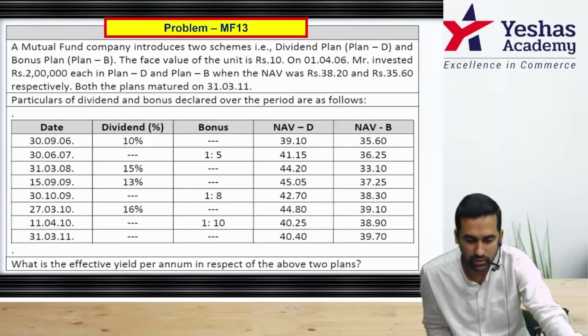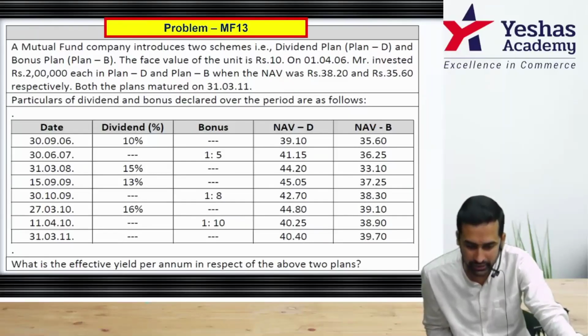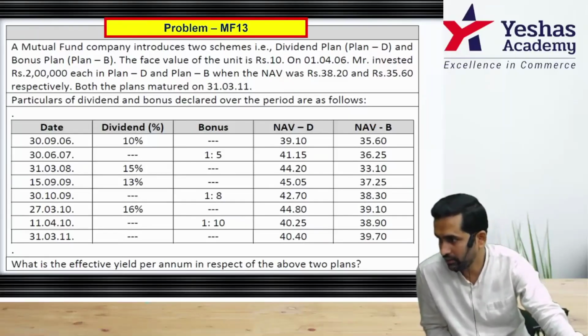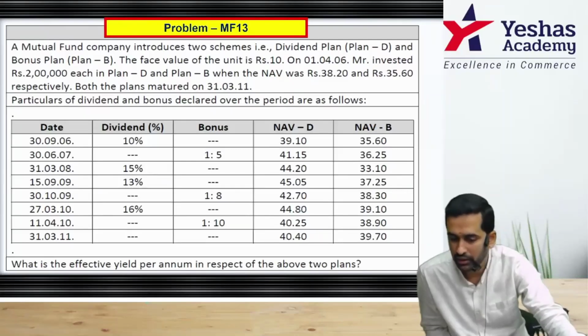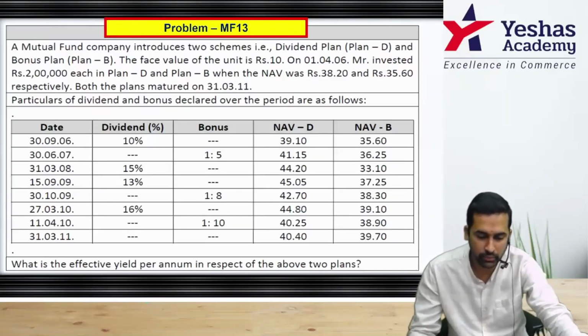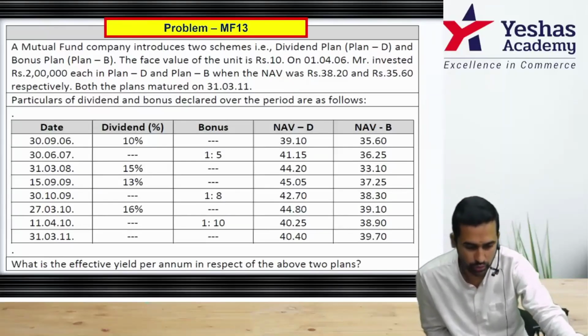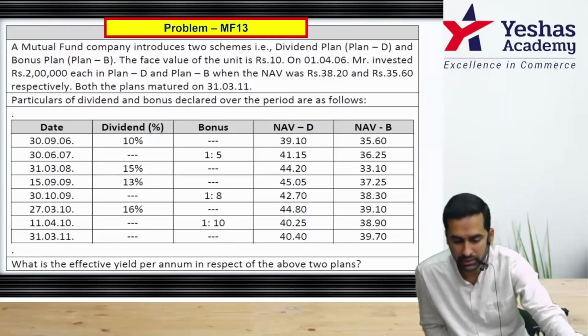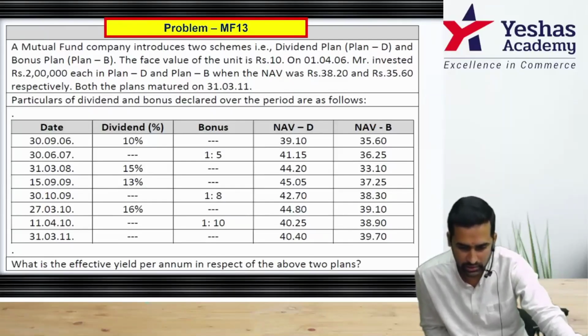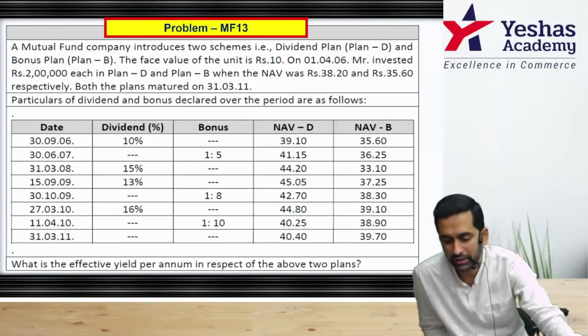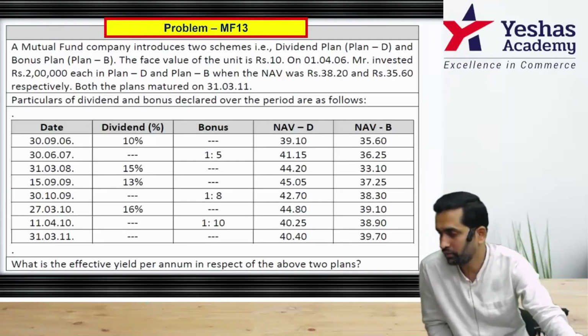Both the plans matured on 31/3/2011. So with this you can find out the period. 2006 they started and 2011 plan is over. Particulars of dividend and bonus over the period is given to you. 30th September and so on up to 31st March. Dividend percentage is given, bonus is given, NAV for plan D, D is dividend, plan B is bonus. All the details are given to you. What is the effective yield per annum in respect of the above two plans?